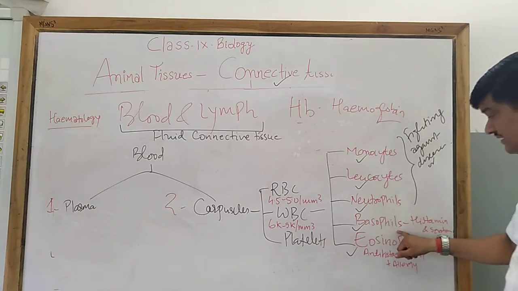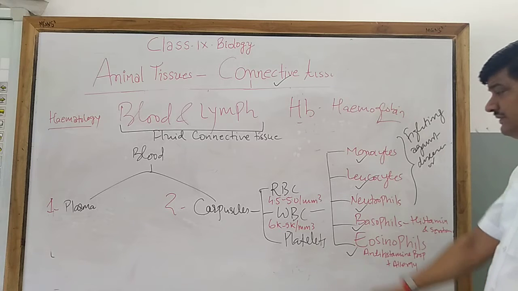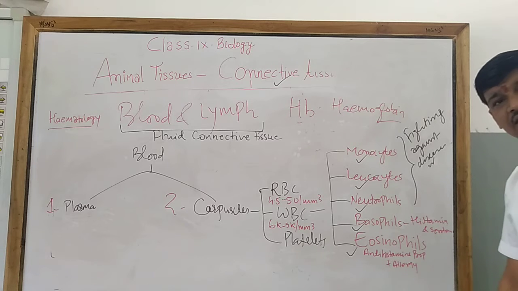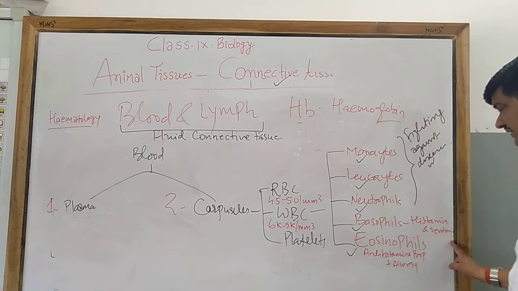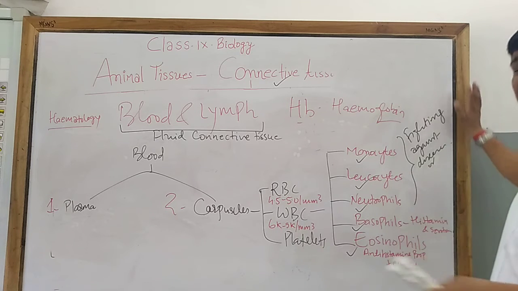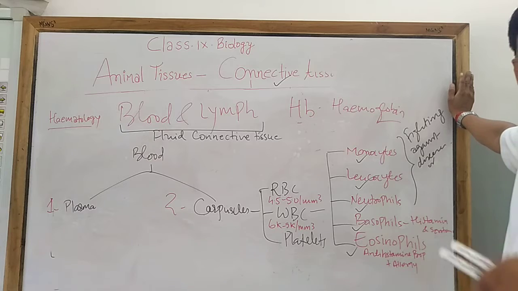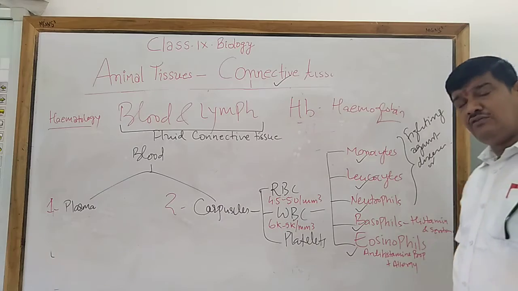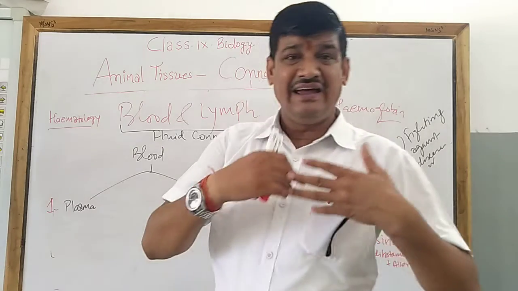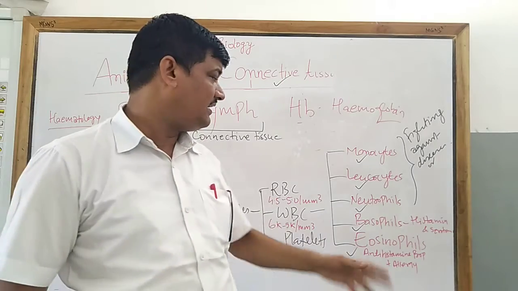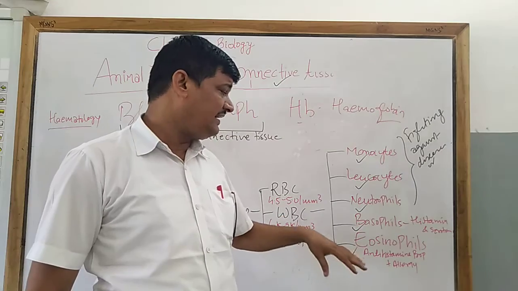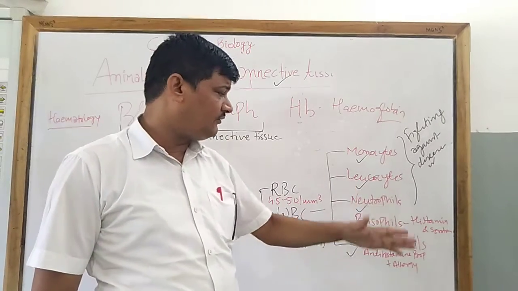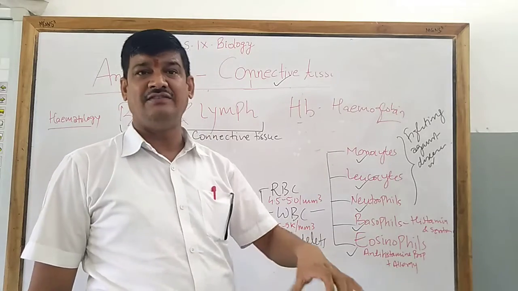Now what are basophils? Basophils are a component of the cells of the WBC which provide the chemical substances called histamine and serotonin. And these basophils are related to inflammation and swelling, or they give redness to the cells or tissues. Next, eosinophil. Eosinophil works as an antagonist, that is, it works against the basophils. It works like an antihistamine. When there is more secretion of histamine or serotonin, the eosinophil will be minimized.